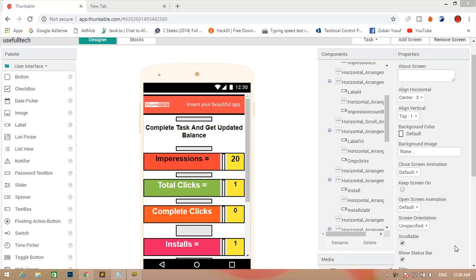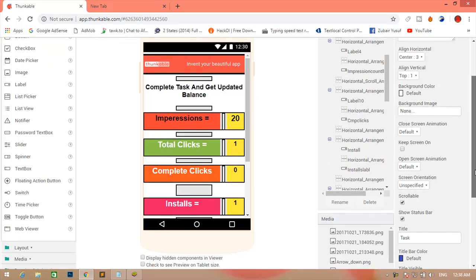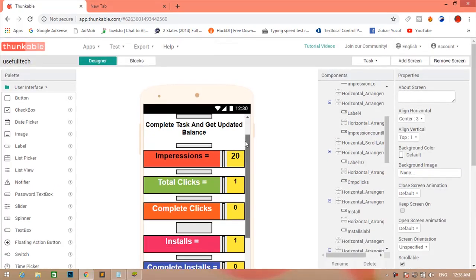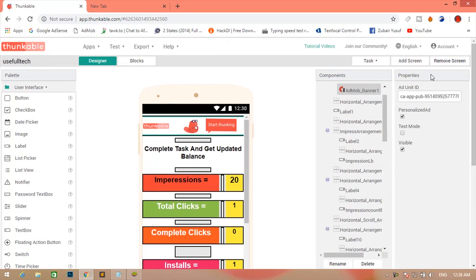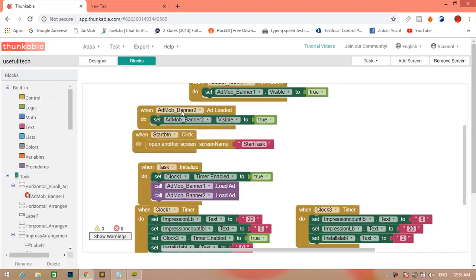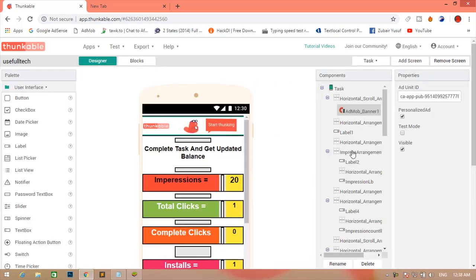So friends, if you make an app and everything is good in your app, you put ads here, and you also make blogs for your app. If everything is ready, but your ads are not loaded, what is the reason? The reason is the signing key. If you don't sign your APK, your ads will not load. So in this video I'm going to show you how to sign your APK and show your ads.